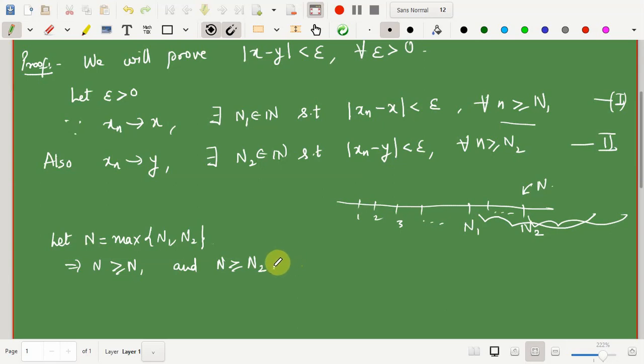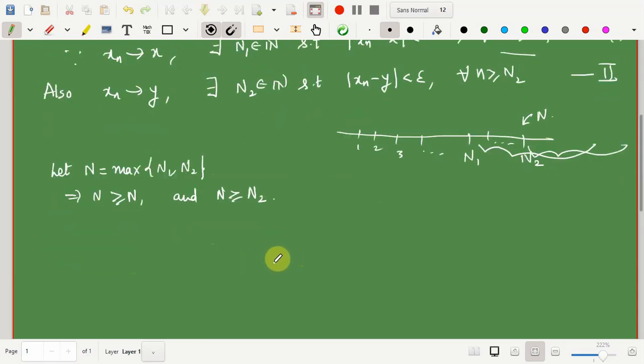So therefore, whenever I have small n greater than or equal to capital N, then n also has to be greater than or equal to N1 and greater than or equal to N2, because capital N is the maximum of N1 comma N2. So if this is true, then n has to be greater than or equal to N1 as well as greater than or equal to N2.